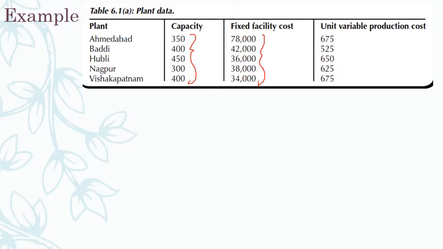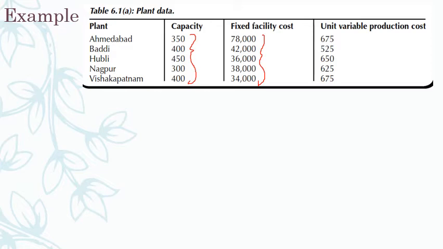And unit variable production cost, see here, variable cost is varying. In Baddi it is very, very less, and in Visakhapatnam it is the highest. Even though for Visakhapatnam the capacity is 400 units, it costs 675 per unit, whereas here, even though I am producing only 350, it costs me 675 per unit.